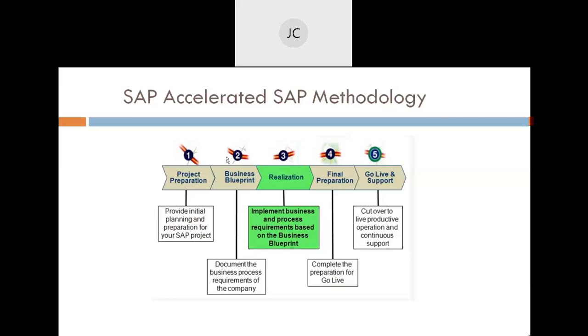This was good somewhere back, but after 2010 or 2015, SAP itself was evolving very fast, with HANA, cloud, and so many other things happening. So the Accelerated SAP methodology was not working. So SAP came up with another one, which they call Activate methodology.